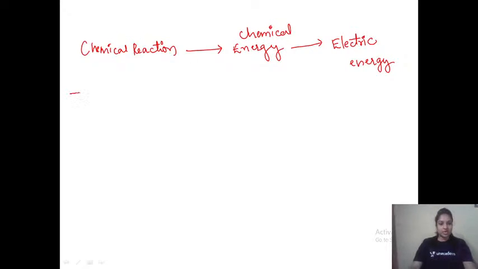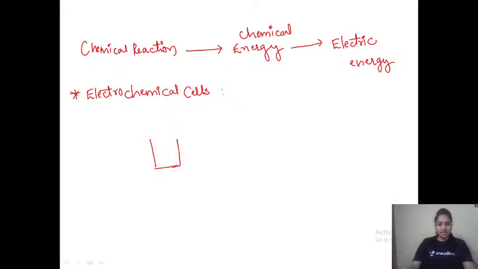Next, the first topic is the electrochemical cell. An electrochemical cell means a cell in which chemical energy is converted into electrical energy. In this particular vessel or cell, the entire reaction is going to occur.